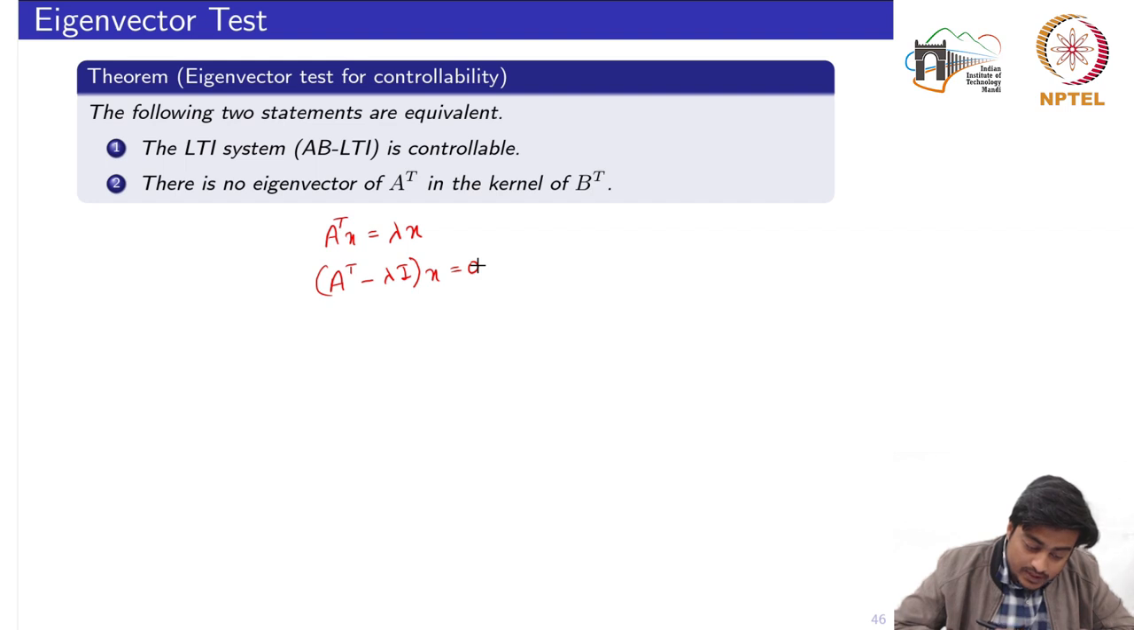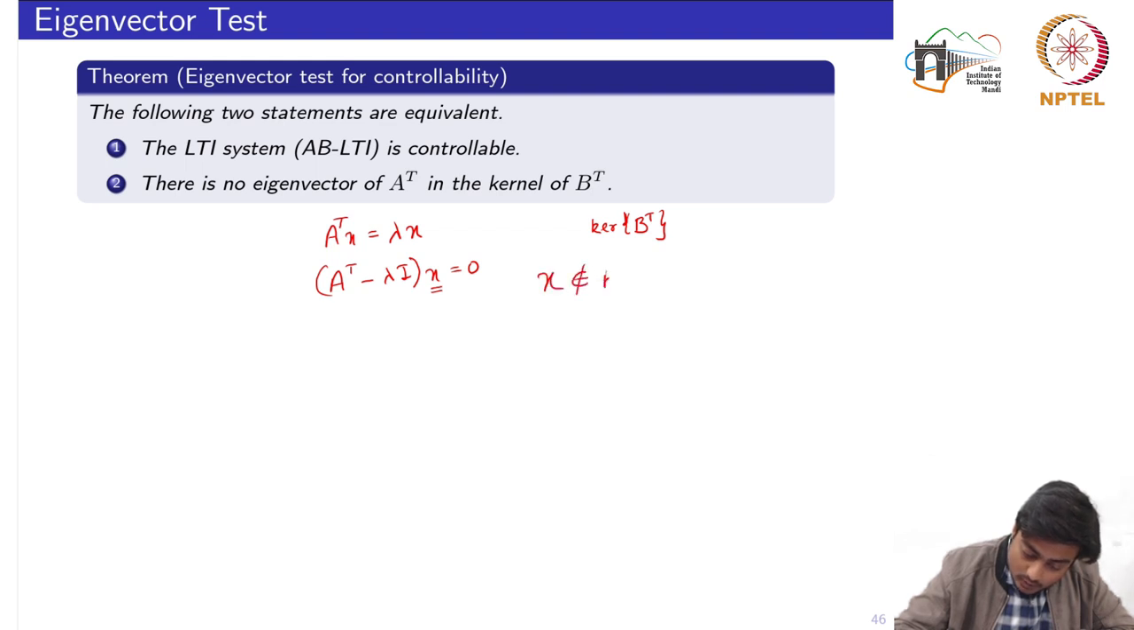Now this eigenvector x should not be in the kernel of B transpose. The kernel of B transpose is basically a linear subspace. So let's write this kernel of B transpose. This is a subspace, and it says that x should not belong to the kernel of B transpose, which is to say that B transpose x should not be equal to 0.